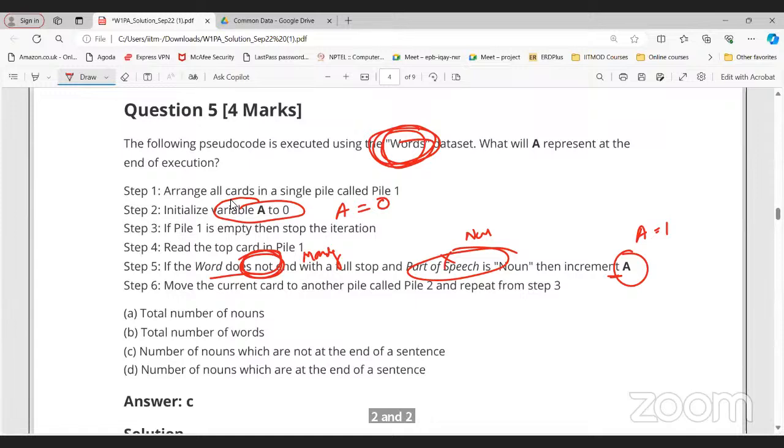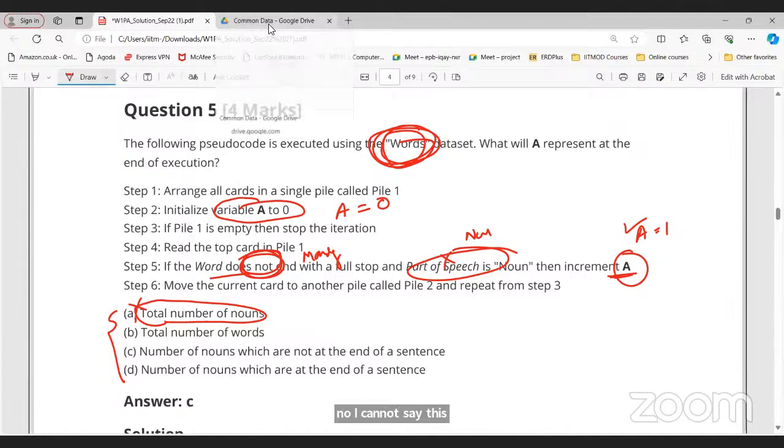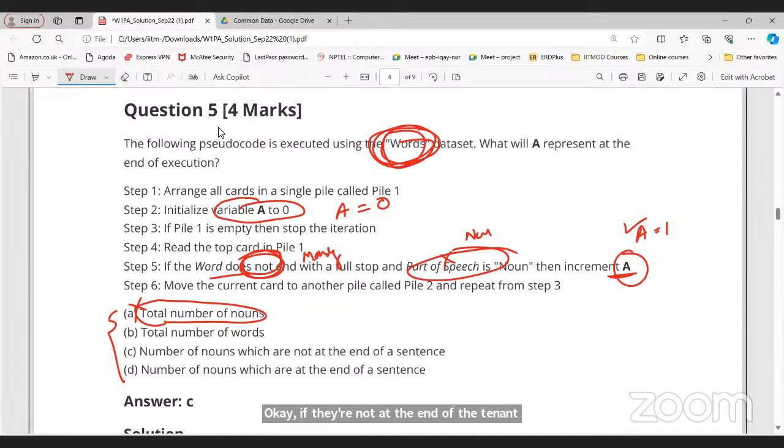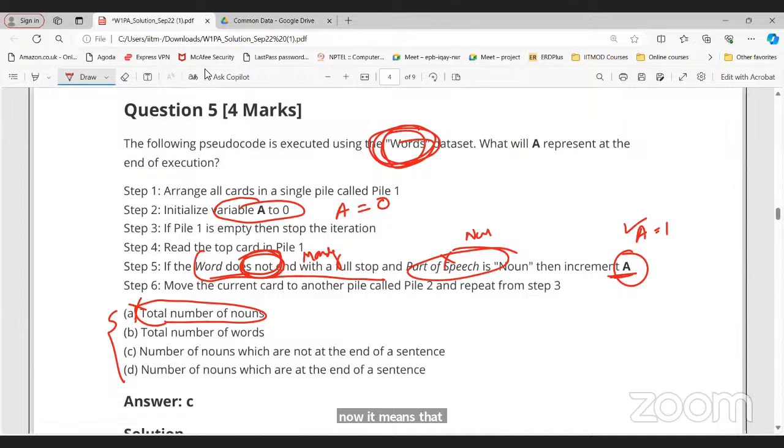So if I keep repeating this, the value of A will increment whenever the word does not end with full stop and the part of speech is noun, then only it will get incremented, right? Now what can we say about this? Number of nouns? No, I cannot say that. We cannot say this is the number of nouns because we have one more condition here, right? If I say number of nouns, it means that "morning" should also be included. But it is not included because it ends with full stop.